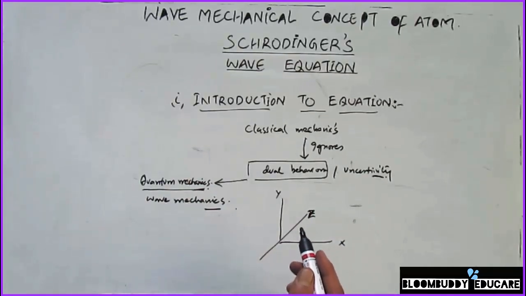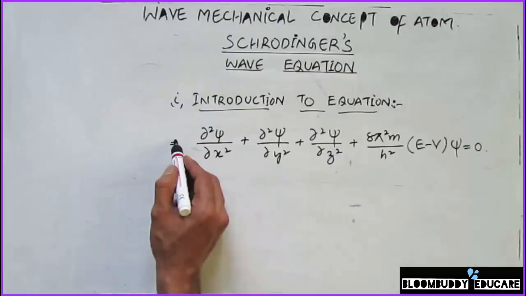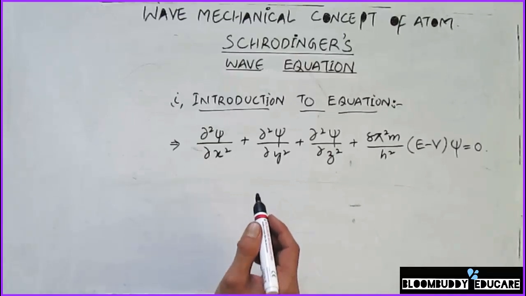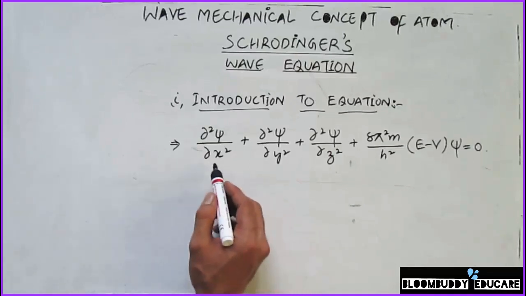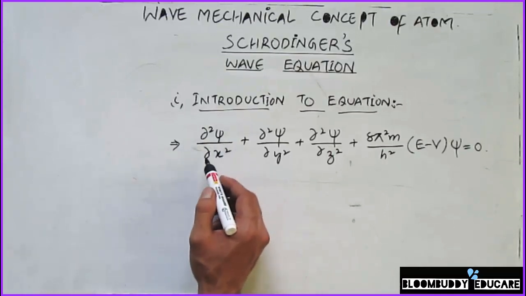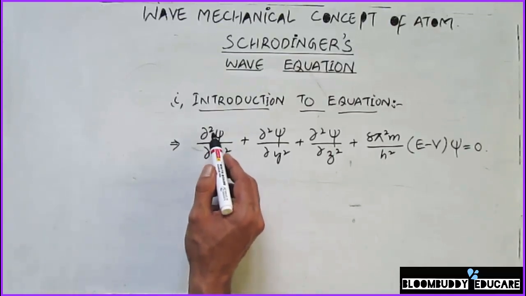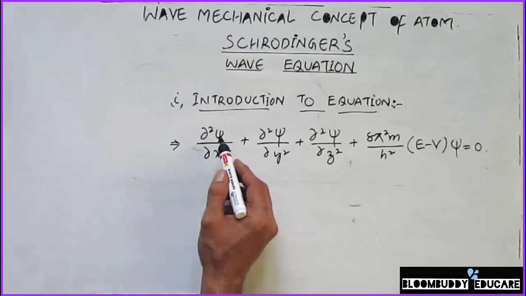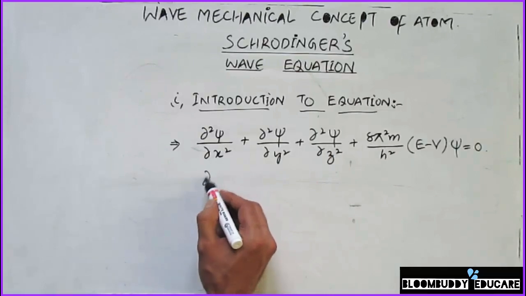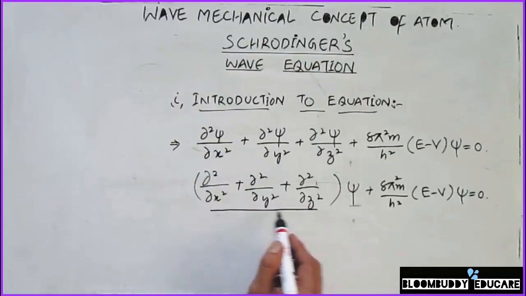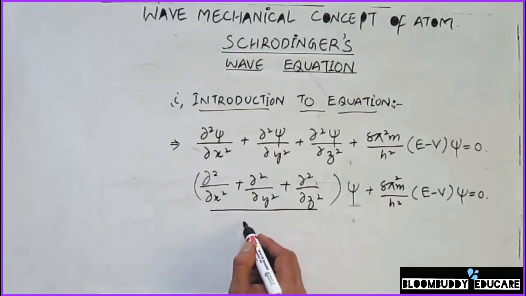The equation can be written in many different forms. The equation that I have written here is Schrödinger's wave equation. I can write this equation in other forms also. If I separate the del square regions, the del x square terms, and keep the psi common in all of them, I can represent this with del square.